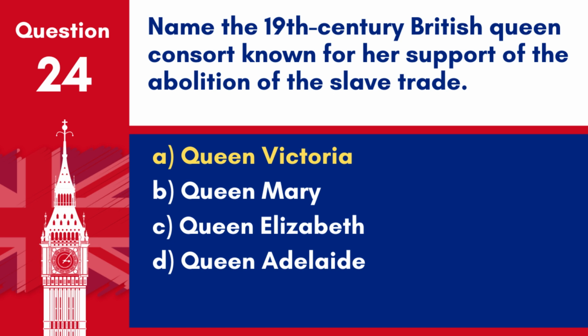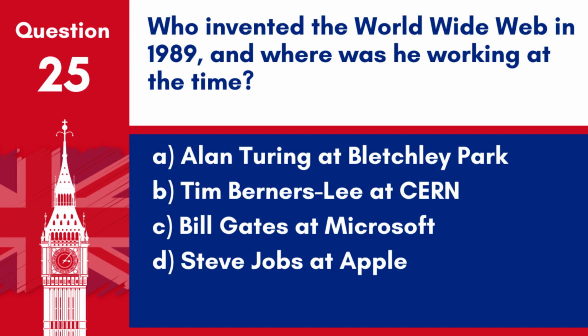Question 25. Who invented the World Wide Web in 1989, and where was he working at the time? A. Alan Turing at Bletchley Park. B. Tim Berners-Lee at CERN. C. Bill Gates at Microsoft.